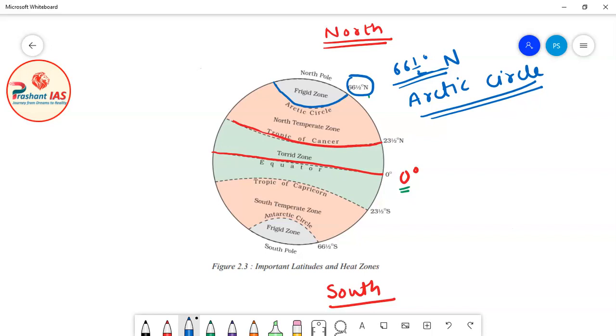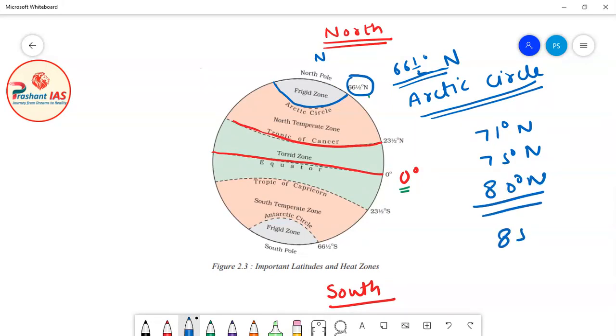Now friends, when you move further away from 66.5 degree north in the north direction, the latitudes again increase. For example, you will encounter 70 degree north, then 71 degree north, then 75 degree north, and in a similar way 80 degree north. Now they are not that important. Then you will encounter 85 degree north.